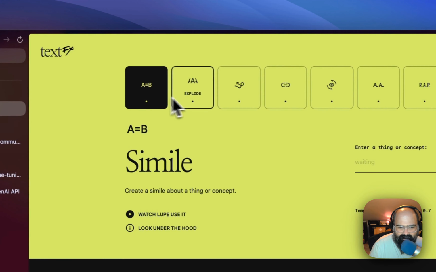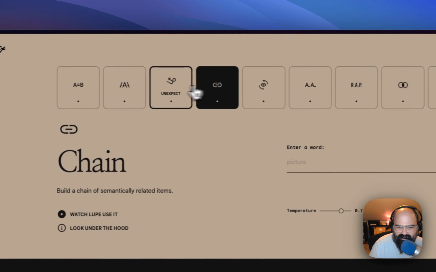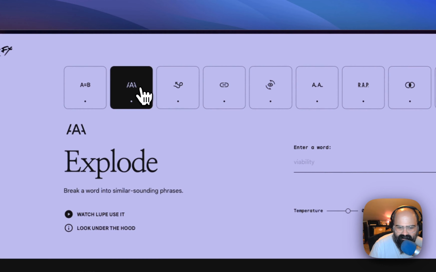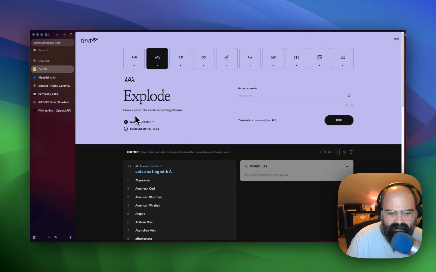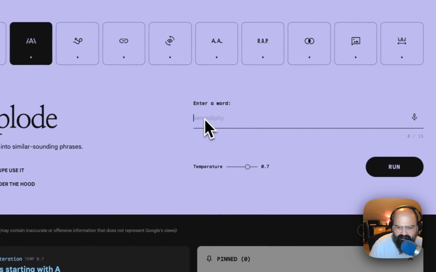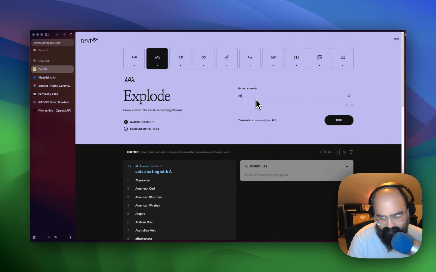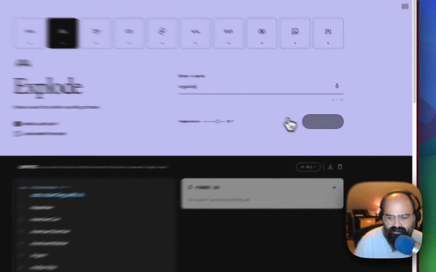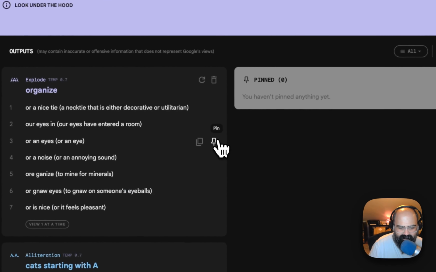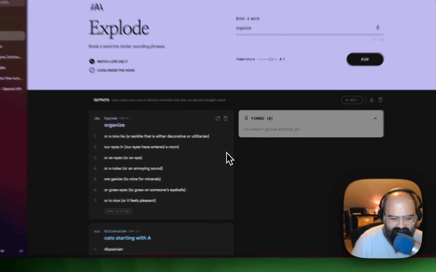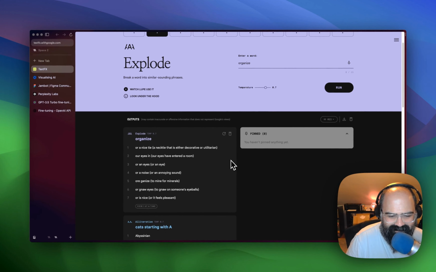All right, wait, I want to do one more. If you guys are okay with that, let's do one more today. Let's do explode. Break a word into similar sounding phrases. All right, there's some placeholder text here. Let's try one of their examples. Organize, or a nice tie, a necktie that is either decorative or utilitarian. Our eyes in, or an eyes, or nose, or is nice.